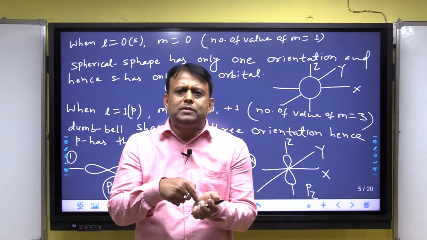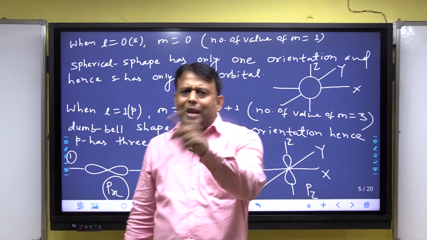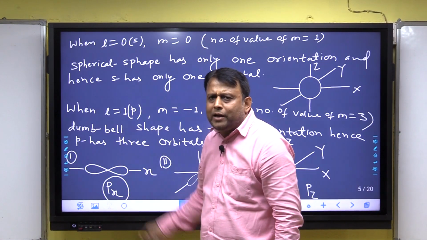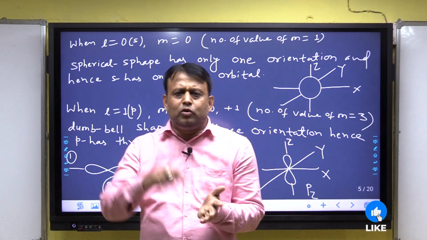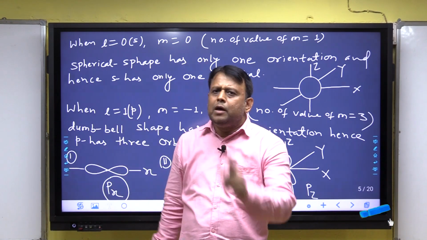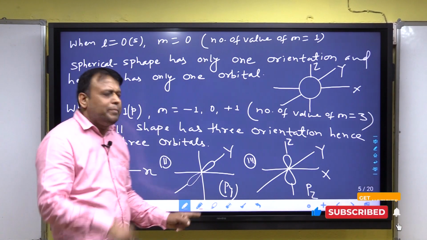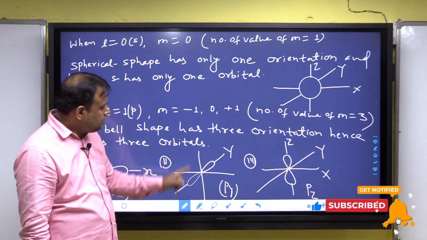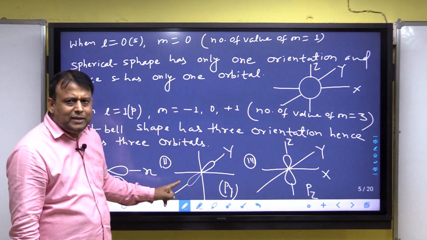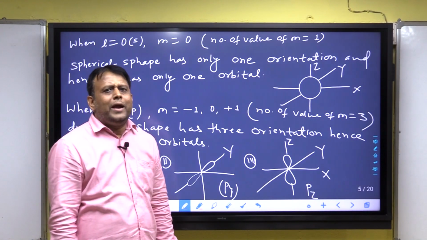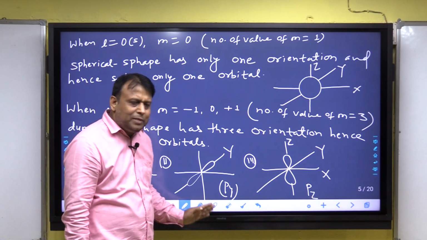Px means when the dumbbell lies on the x-axis, the probability of finding the electron on the x-axis will be maximum, and hence Px is called an orbital. Py is called an orbital because in the case of Py, the dumbbell lies on the y-axis, and the probability of finding the electron on the y-axis is maximum.